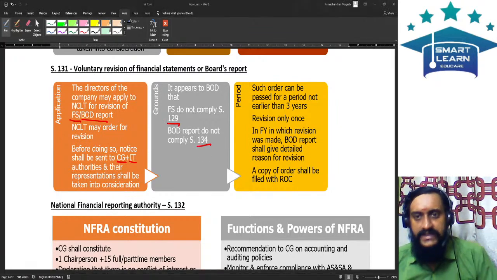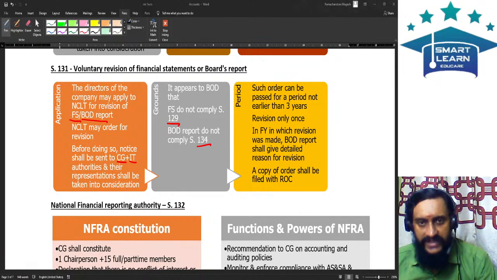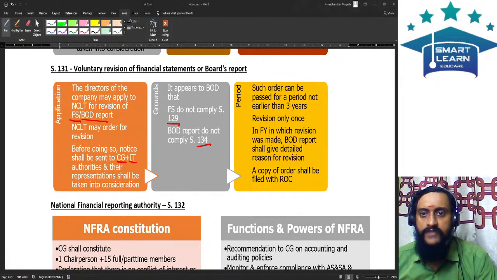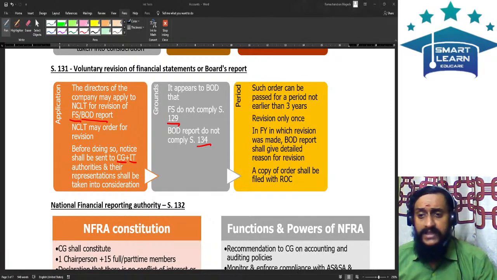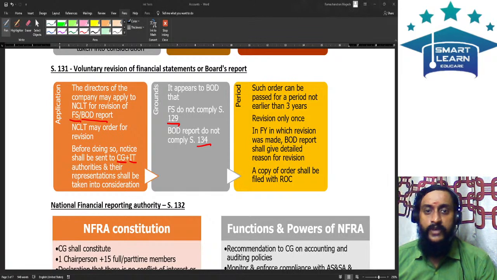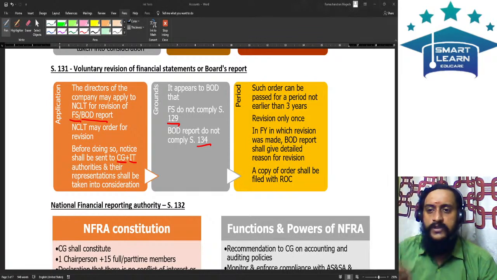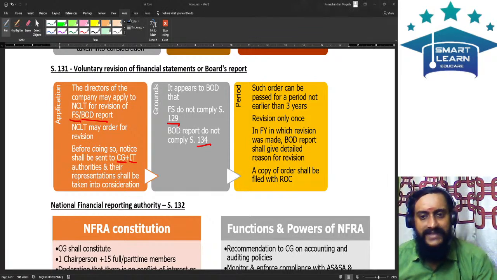Friends, do understand that there are two sections. One is section 129, which we discussed just now, that it should be as per the accounting standards in Schedule 3 format and it should show a true and fair view. There is a section called section 134, which speaks about the board of directors report. What matters should be there in the board's report is covered under section 134.